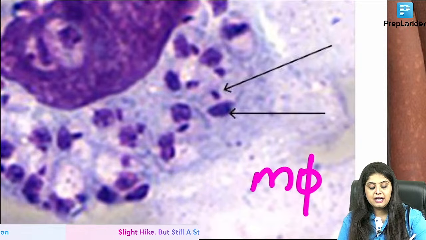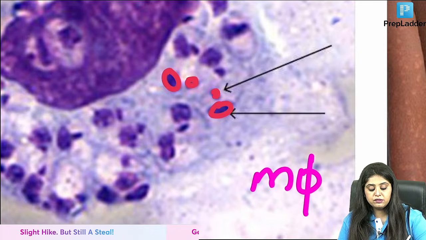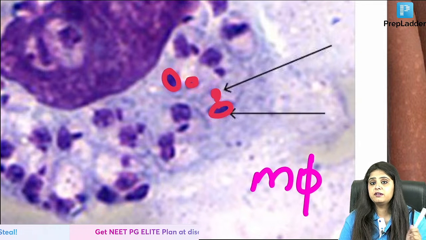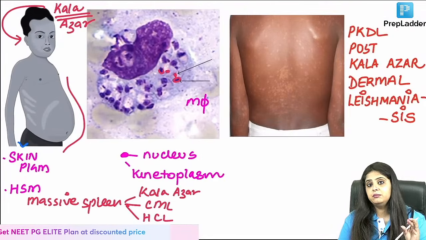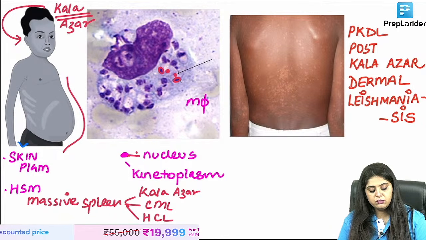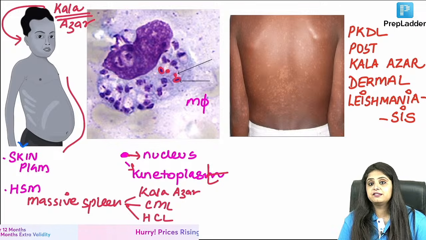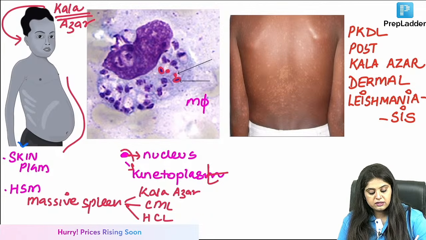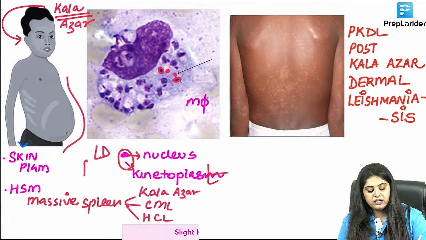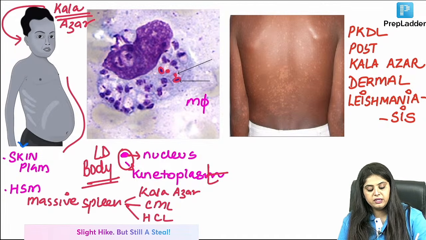When I zoom in, I can see big dot, small dot, big dot, small dot. Histoplasma just showed me 1 dot. When I start seeing big dot, small dot, the big dot is the nucleus, the small dot is the kinetoplast. Together they are known as LD body. Obviously Leishmania donovani will show me LD bodies.